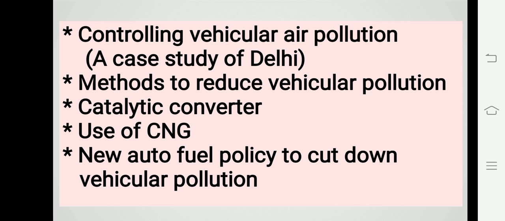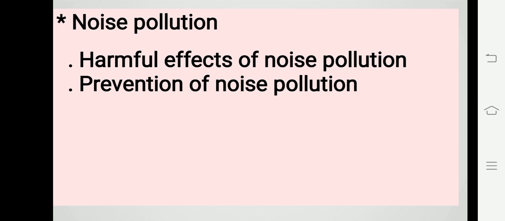So this is about the methods to reduce vehicular emission: the catalytic converter, the use of CNG, and the new auto fuel policy, Euro second norms. Finally, we also discussed the sources of air pollution, which are the automobile source, industrial source, then garbage, and so on.